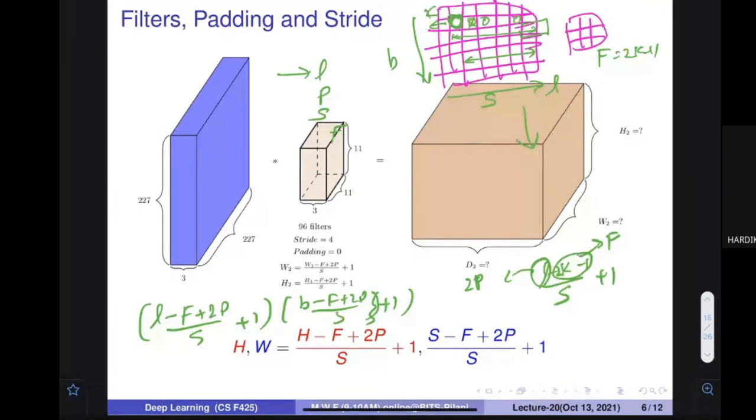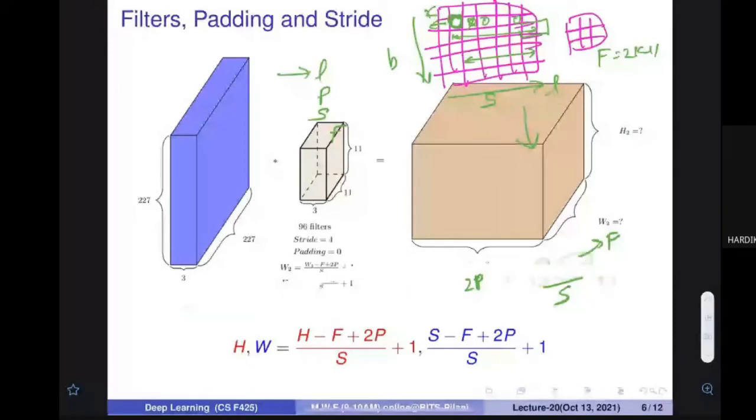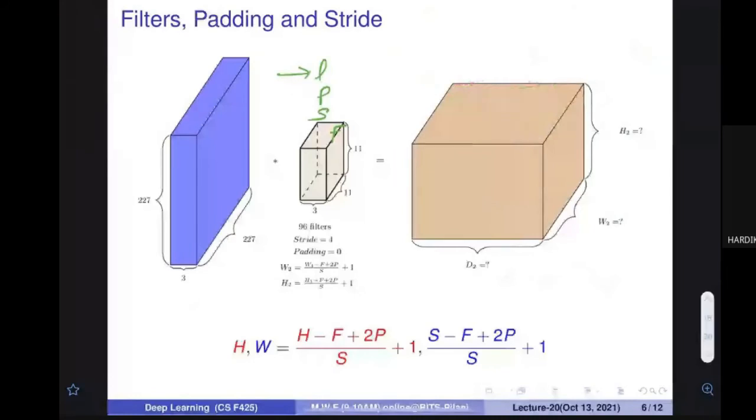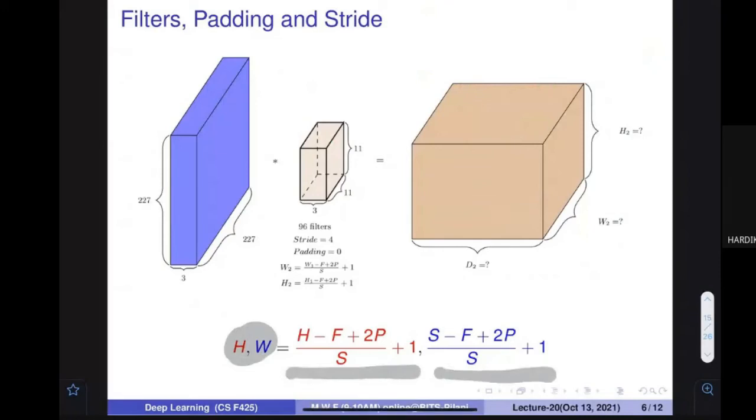Okay, so very good, excellent. If you are with me, I'm very happy that you understood everything. This is an important computation that you need to understand when you are actually going to apply things. So we understood that the height and width that are going to change can be obtained using this particular formula. We are settled on this. S minus F plus 2P.